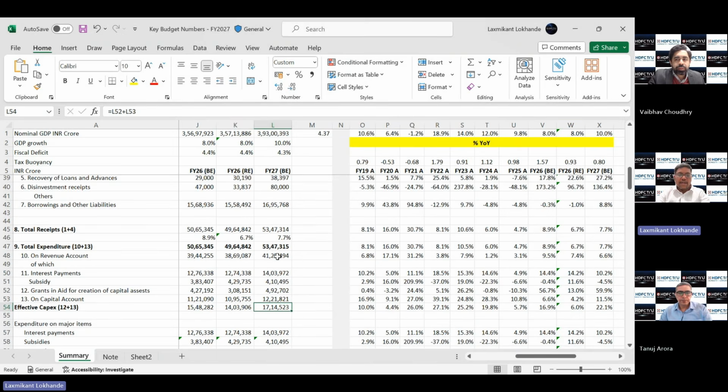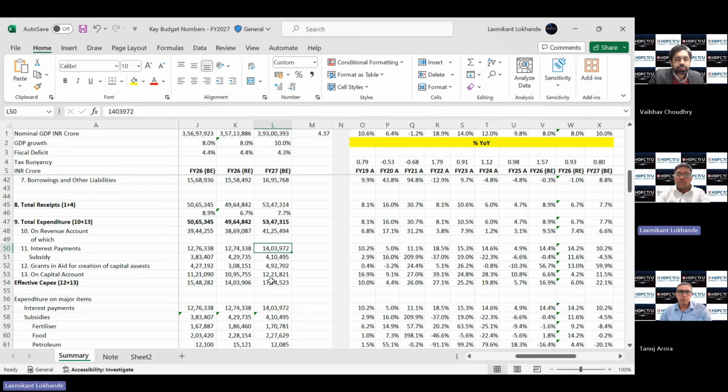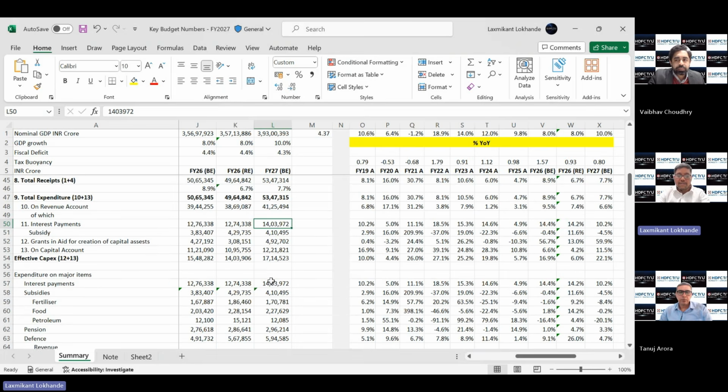Sure. One thing I want to highlight is that the interest expense constitutes almost 25% of the overall expenditure, and as a percentage of receipts also it is close to 40%. So as we can see here, the interest payment budgeted for FY'27 is close to 14 lakh crore. And it is obviously resulting from the gross borrowing number, which has been increasing over the years, which we'll talk about in our subsequent discussion.